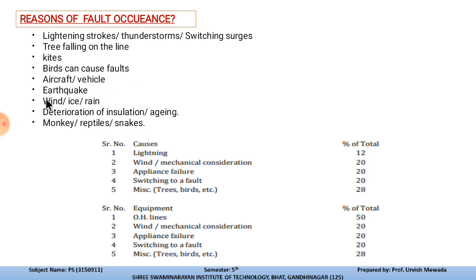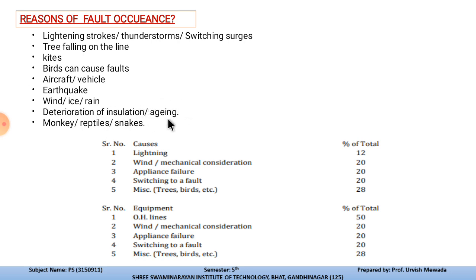If an earthquake occurs, the lines may break and touch the ground, which can create a line to ground fault. Wind, ice and rain can also harm the system, as can deterioration of the insulation, that is, aging.